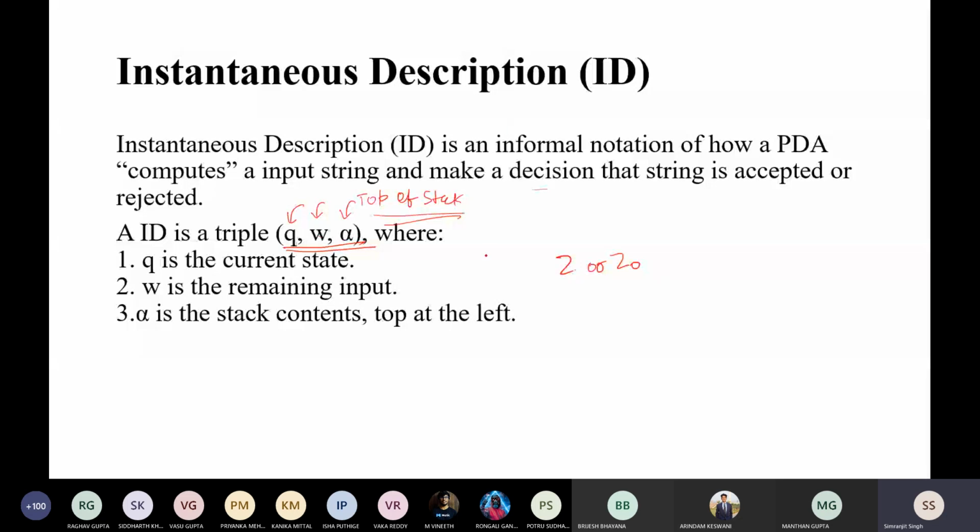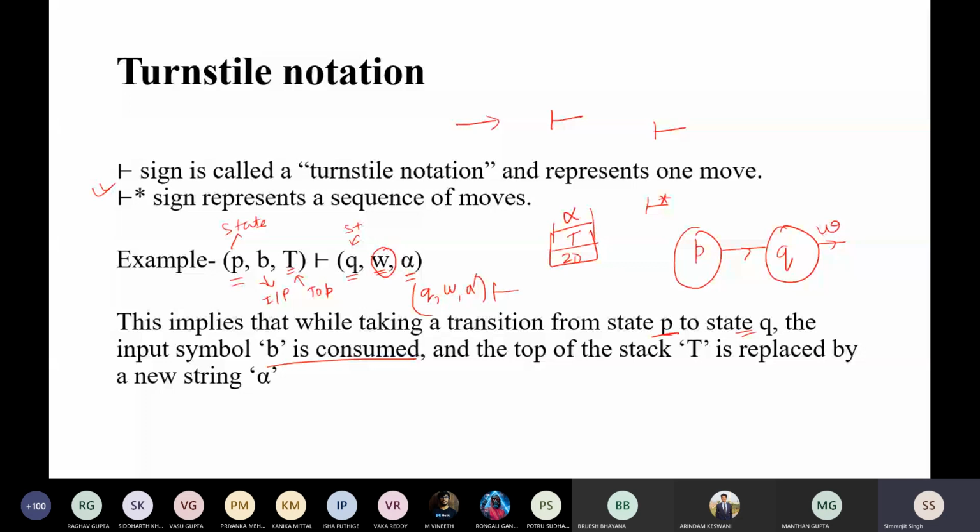Okay, so there are two ways to draw your pushdown automata. First way is you can draw it by a transition diagram, and second way, the most preferred way in many books, is that you can directly draw it by transition symbols. You can do it like this. The example that is given like this, you can also do it. I will explain both of the notations and I will tell you which one to follow.